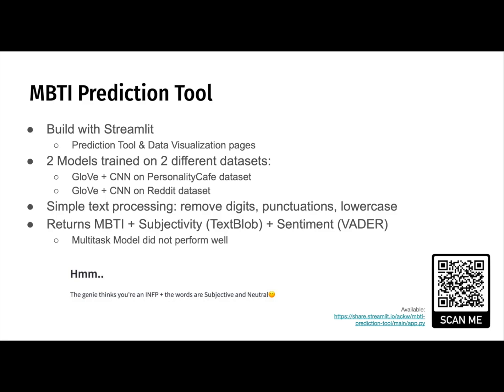As the CNN model had performed the best for multi-class, 2 models are deployed to provide users with an additional option. Apart from the Personality Cafe dataset used for all experiments, the previously omitted Reddit dataset was used here after training on the same model configurations.